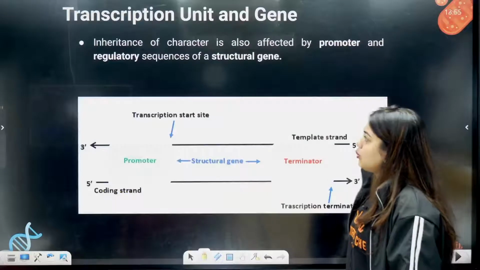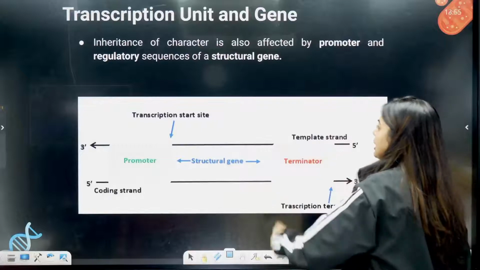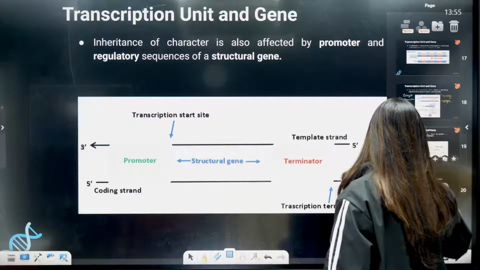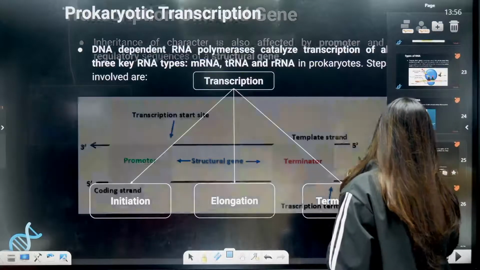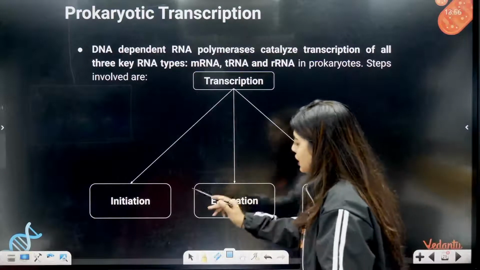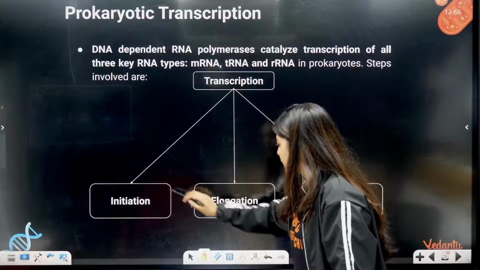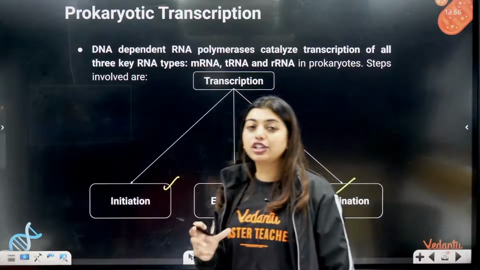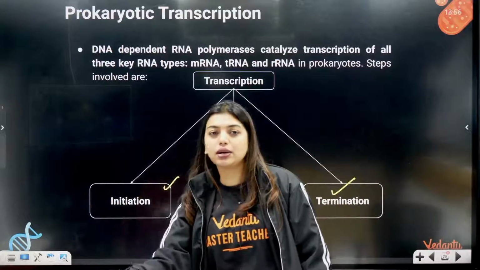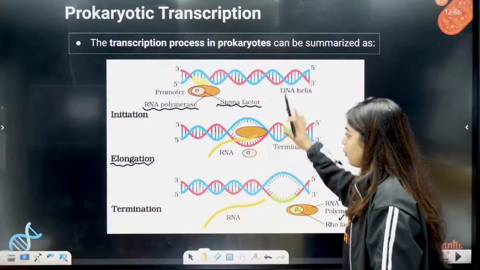Simple. Now moving forward, students, look here, this is your whole transcription unit. Again, start site. I'm not going to go into this because I already explained. Now I have to teach you more about this. So these are the three processes, like I told you: initiation, elongation and termination. Remember, a small region on the DNA which is going to form the mRNA is called the structural gene region.